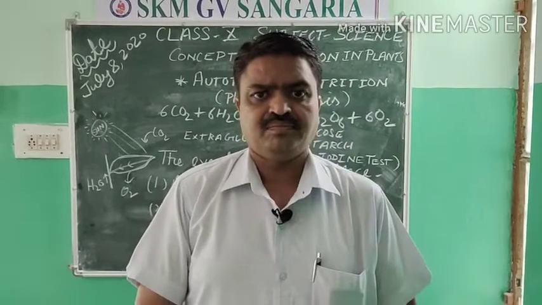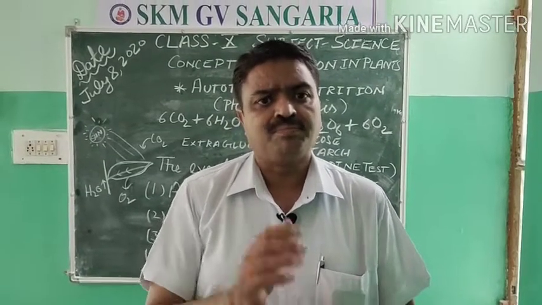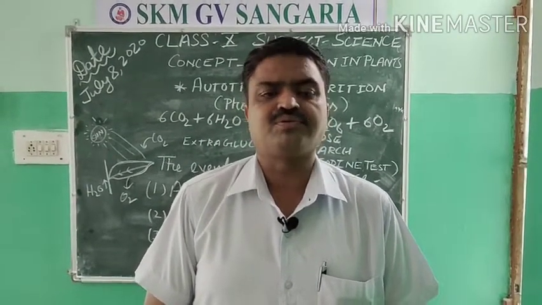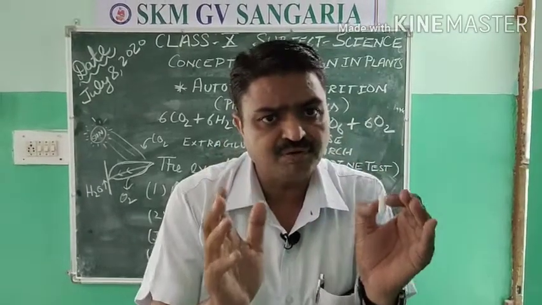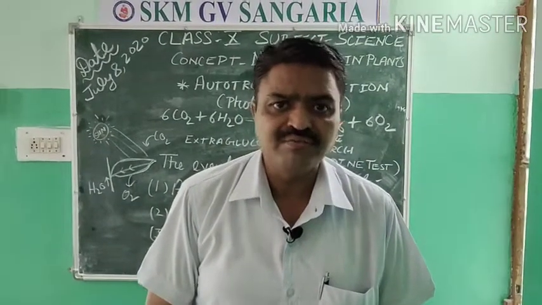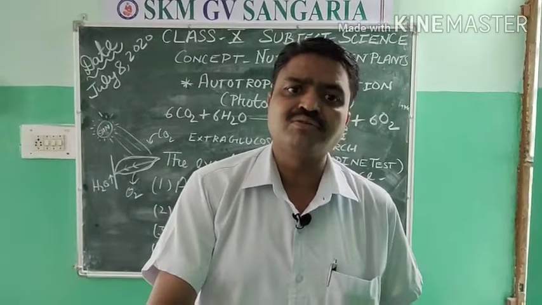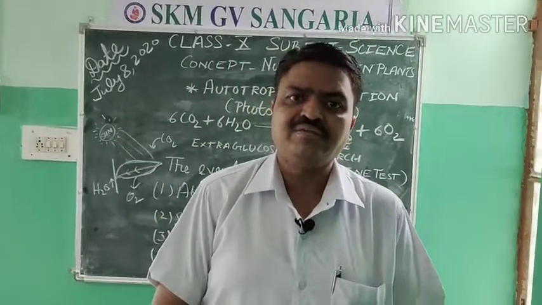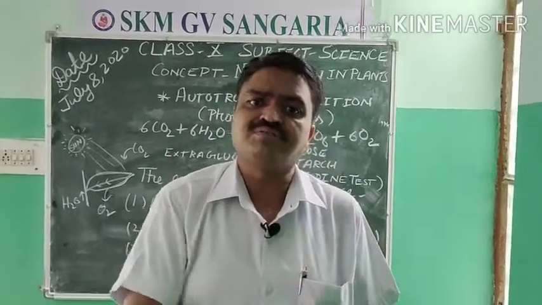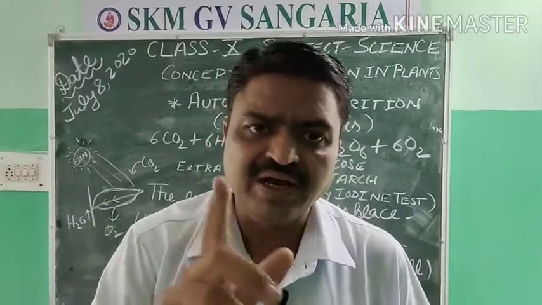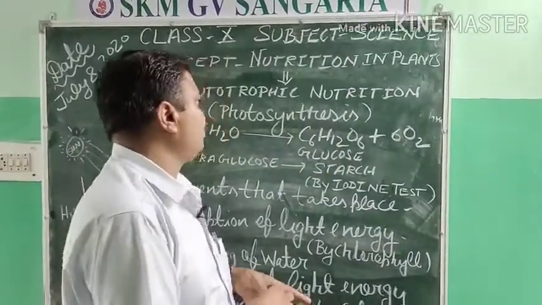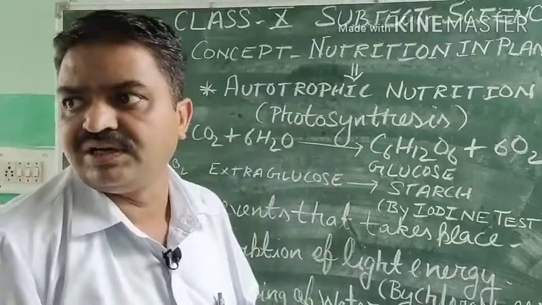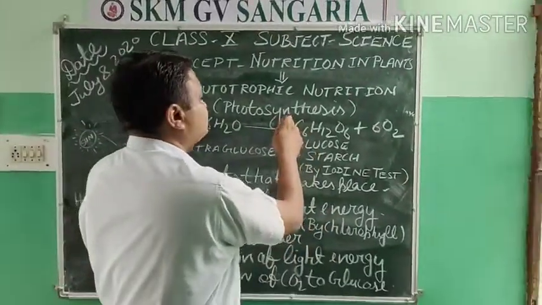Student, so what is the process from which the plants have their nutrition? That is photosynthesis. So what is photosynthesis? It is the process in which the plants take carbon dioxide and water, and with this they also take the sunlight and convert those inorganic substances into glucose, and that process is known as photosynthesis. So plants have the autotrophic nutrition with the help of photosynthesis.